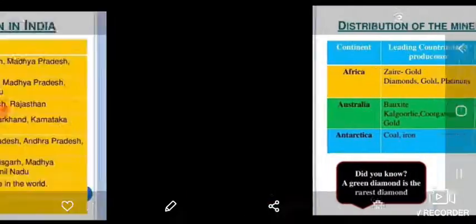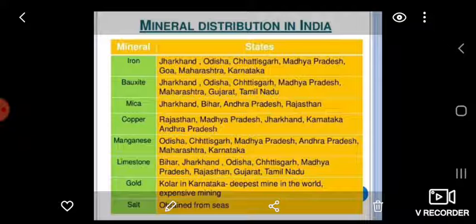Distribution of minerals in India. First one is iron. India has deposits of high grade iron ore. The mineral is found mainly in Jharkhand, Orissa, and Chhattisgarh. Bauxite. Major bauxite producing areas are Jharkhand, Orissa, Chhattisgarh. Mica. Mica deposits mainly occur in Jharkhand, Bihar, Andhra Pradesh, and Rajasthan.